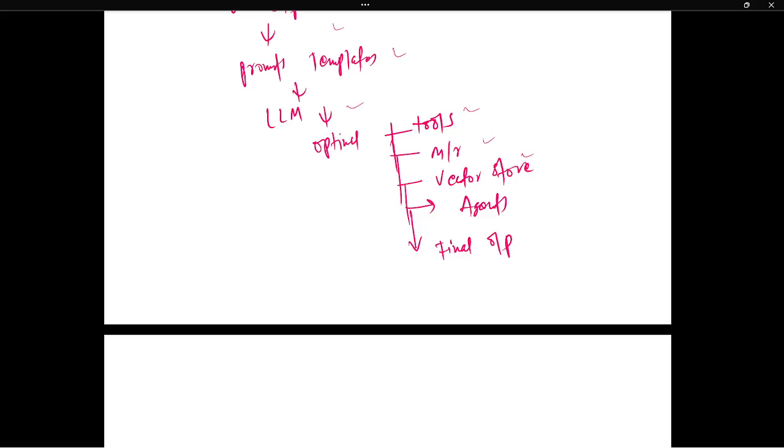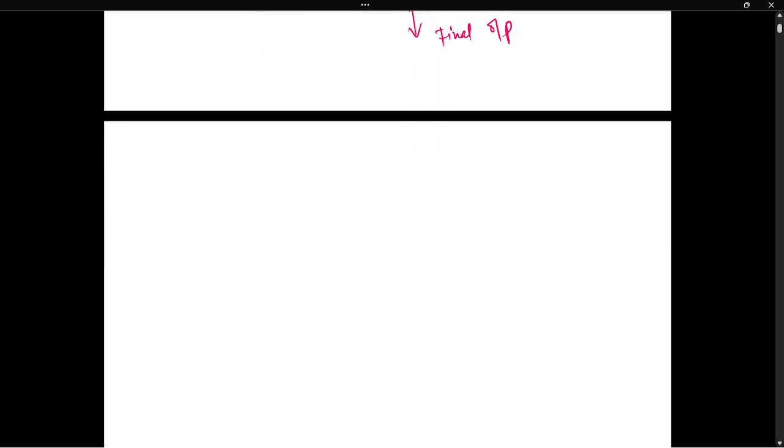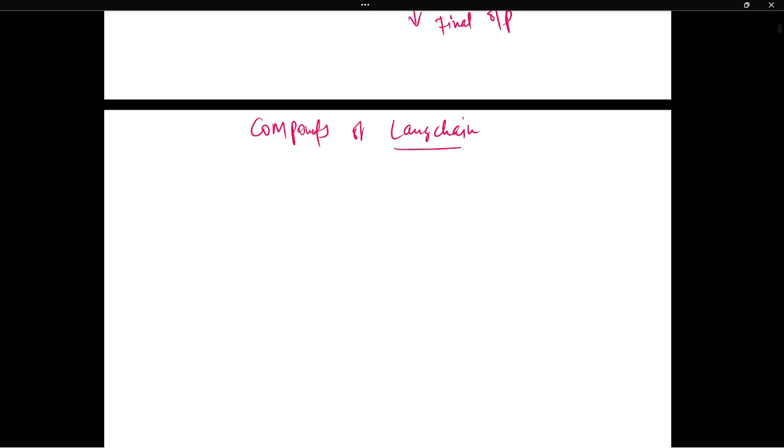So we understand the overall high level architecture. Now we will see the components of LangChain. So what are the things in LangChain? First is the LLM.